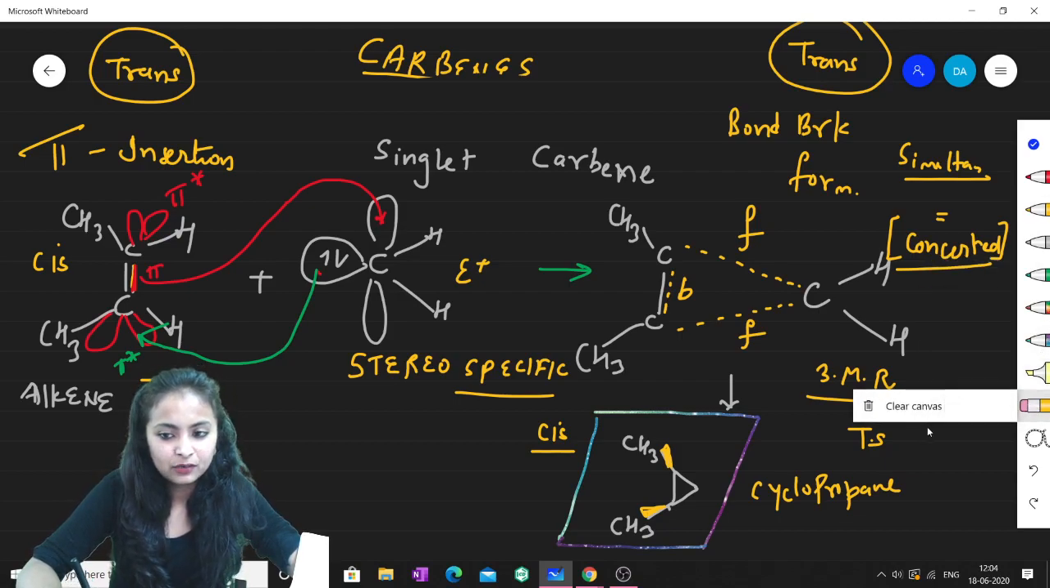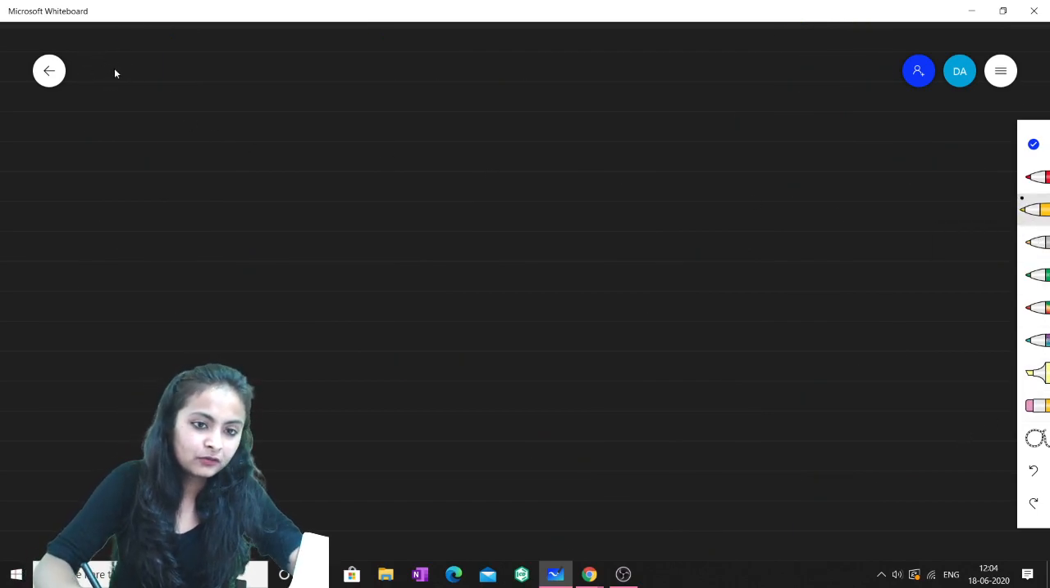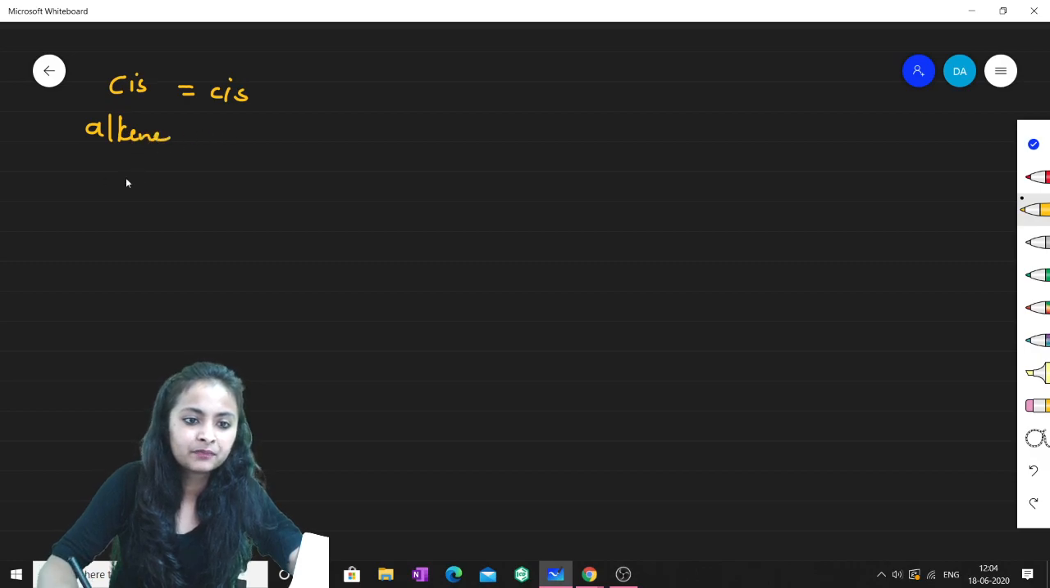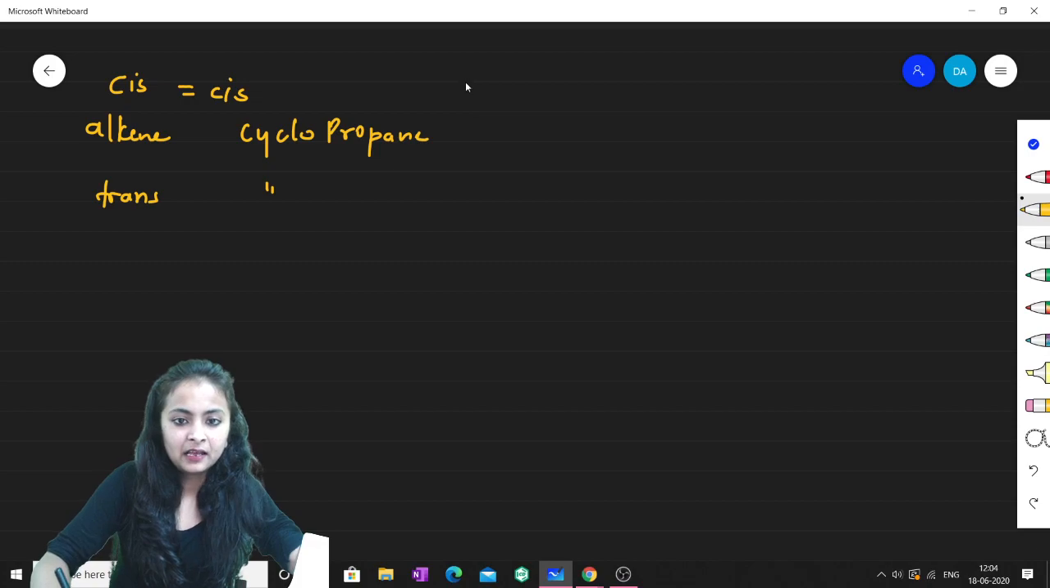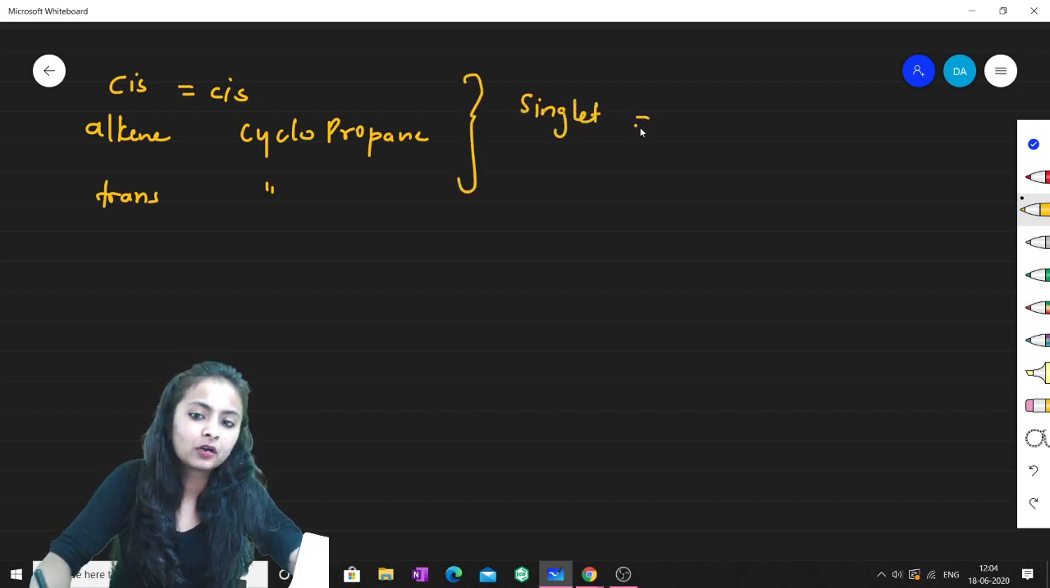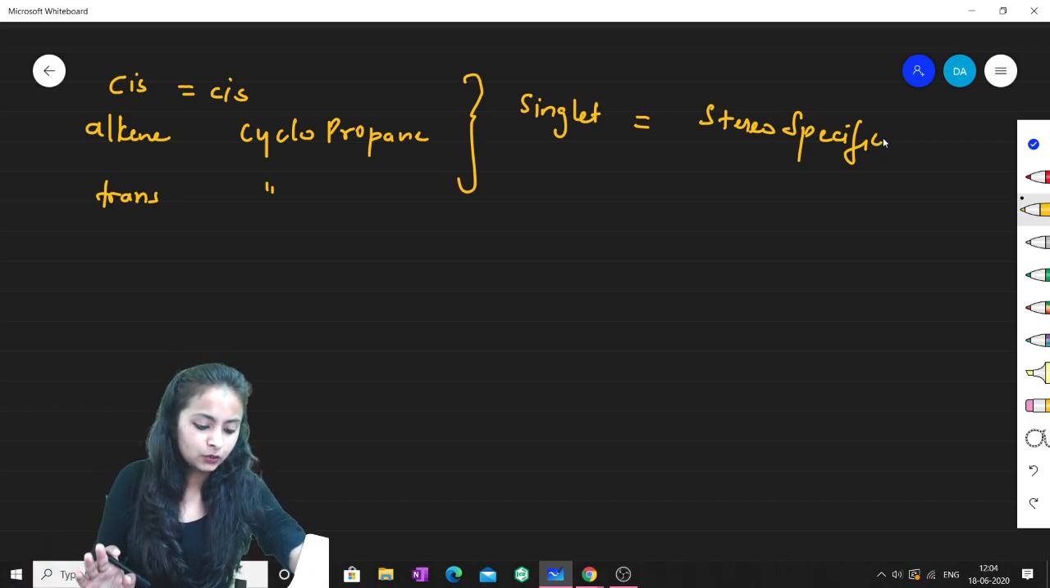I hope this part is clear to you all. If you have not written yet, you can take a screenshot. I have erased. So let's move further. Now you can see cis gives cis. A cis alkene will give a cis cyclopropane, and if I take a trans alkene, then I'll be getting a trans cyclopropane. Therefore if singlet carbene is used, then the product which is formed is stereospecific. I hope this part is very much clear to you all.